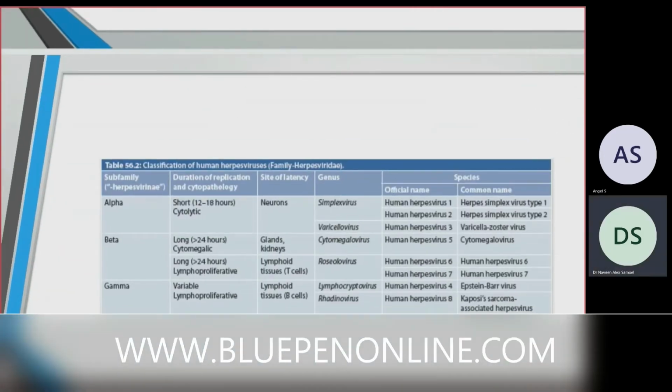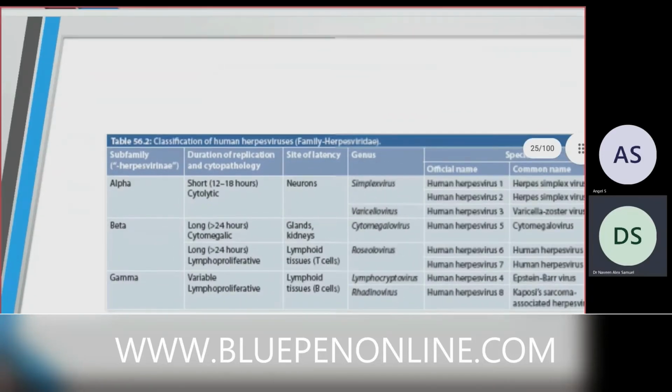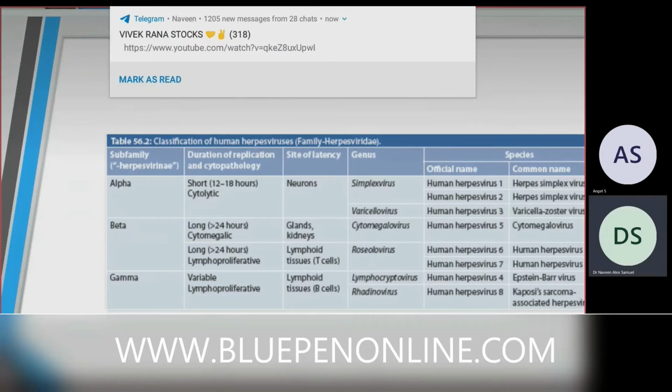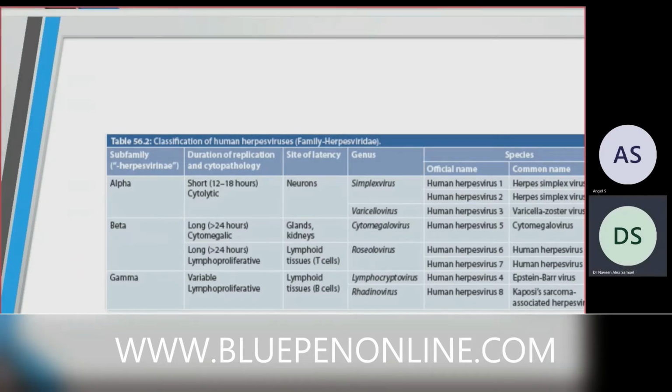Let's classify them into alpha herpes virus, beta herpes virus, and gamma herpes virus. The classification is based on the duration of replication and cytopathology. The alpha herpes virus has a short time of replication, 12 to 18 hours, and it is cytolytic. Beta has a long time of replication, greater than 24 hours, and it is cytomegalic, and may be lymphoproliferative also, whereas gamma has a variable time of replication and is lymphoproliferative.